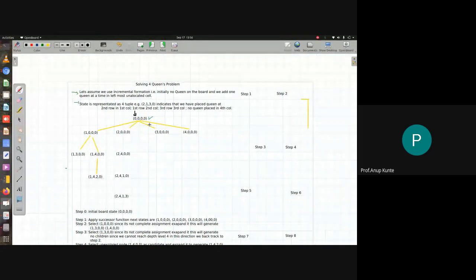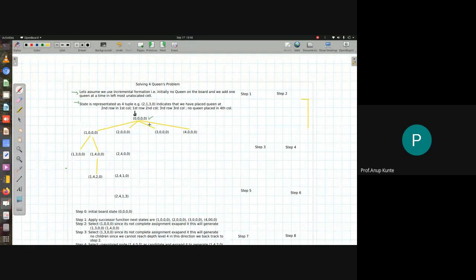We are saying that we will always be choosing the leftmost unassigned column in the state description for a choice of expansion of the state space. I had written this line here actually, but then in the whole discussion it got rubbed off when I explained it last year. So let us suppose that it is there. We are always choosing the leftmost unassigned column.